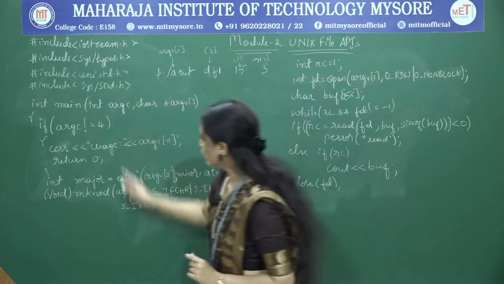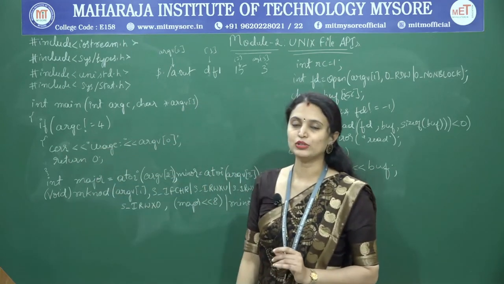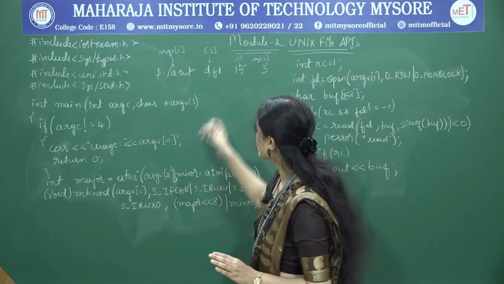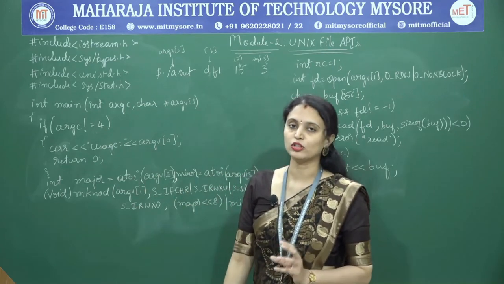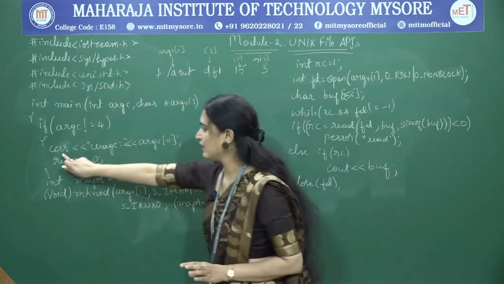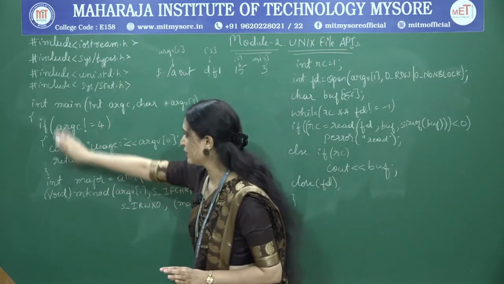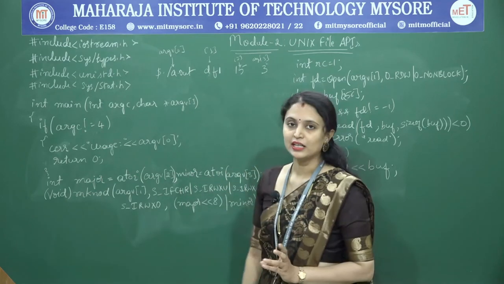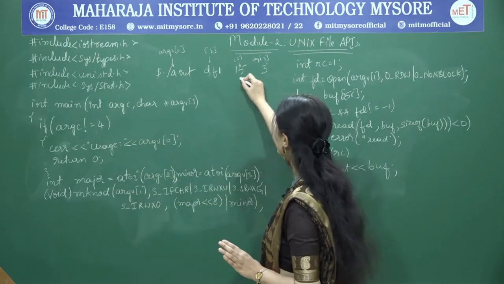So here in the program, initially I am just checking the condition. If the argument count is not equal to 4, in that case there will be some error because the proper arguments for creating the device file are not given. In that case, see error usage, and I am just printing that value and I am terminating here itself. So return 0.